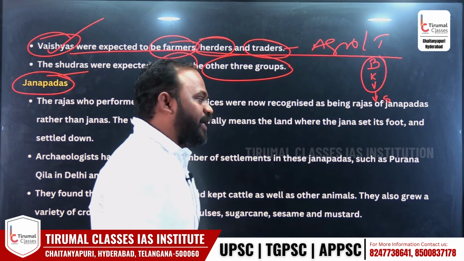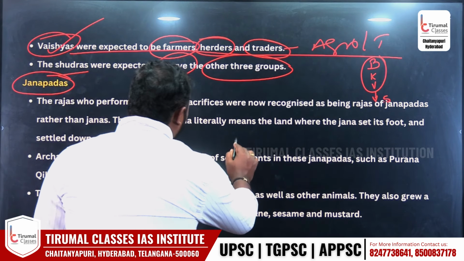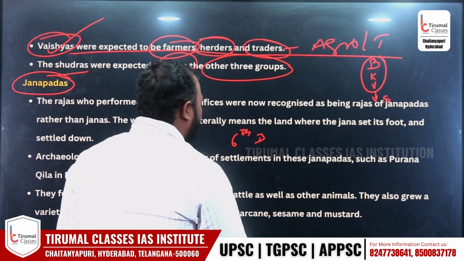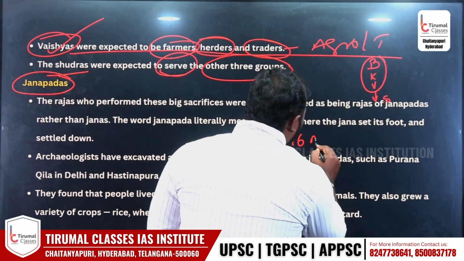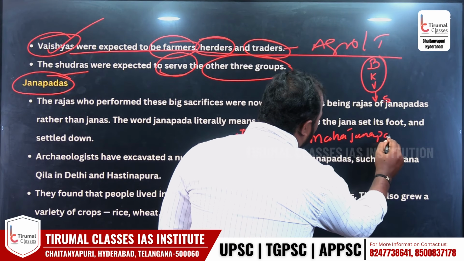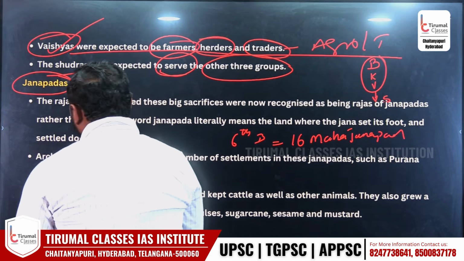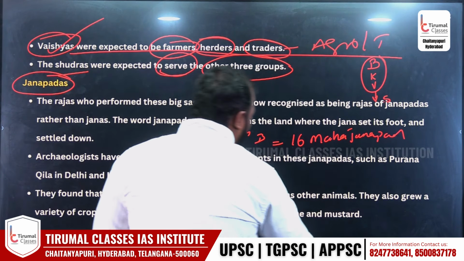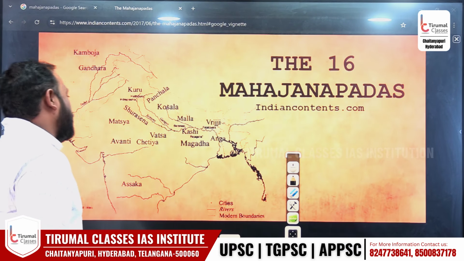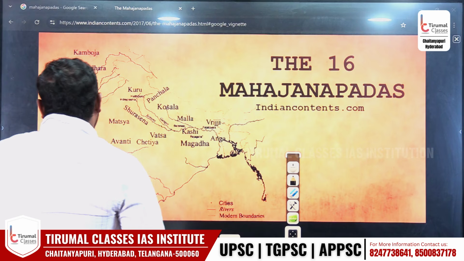Over a period of time, around the 6th century BC, there were around 16 Mahajanapadas. I will show you what the 16 Mahajanapadas were at the time. Look at this.